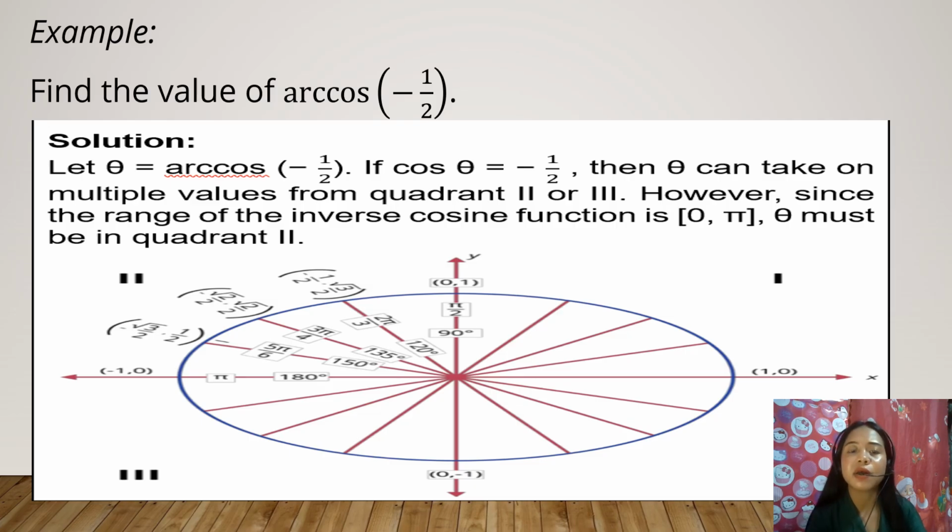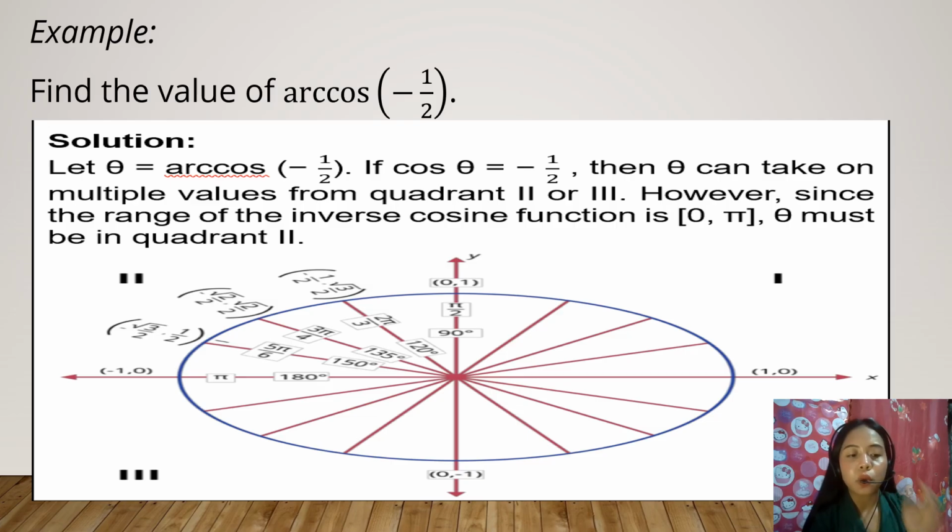Okay, so to find the value of arccosine -1/2, first we let theta equals arccosine -1/2. Okay, so if cosine theta is equal to -1/2, then theta can take on multiple values from quadrant 2 or 3. However, since the range of the inverse cosine function is 0 and pi, theta must be in quadrant 2. Okay, so isa-isahon na nato ni siya, manumanuhon kay para mas masabtan siya.